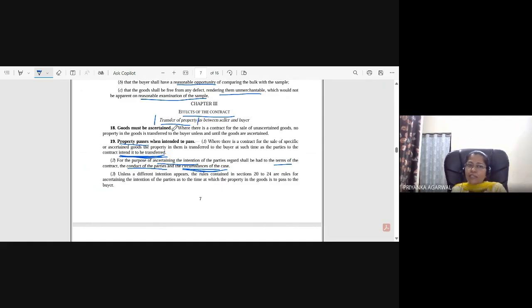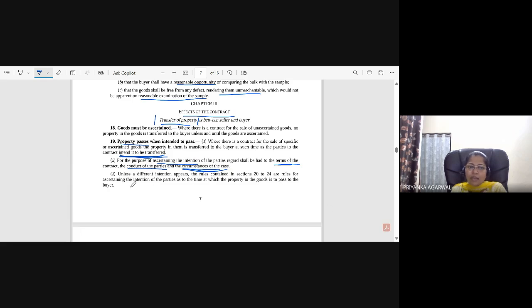Okay, goods must be ascertained. So in order to transfer the property, goods must be ascertained. Ascertained, we have already understood the definition. Property passes when intended to pass. So the property will transfer when it is intended to pass. It's not necessary that if the possession is with the buyer, the property has passed. We have to see through the terms of the contract, through the conduct of the parties, or through the circumstances of the case, when the intention is to transfer the property.